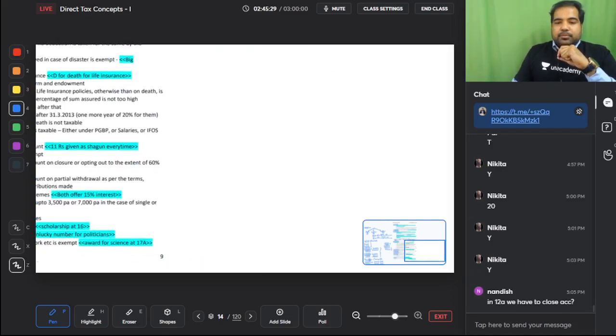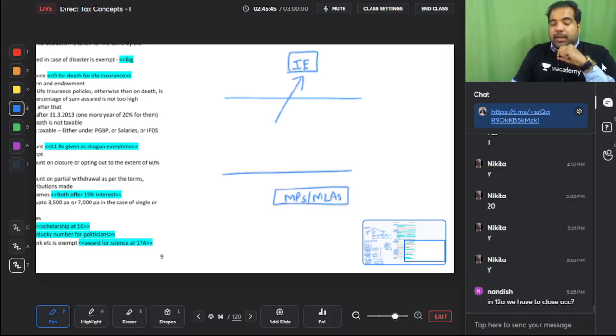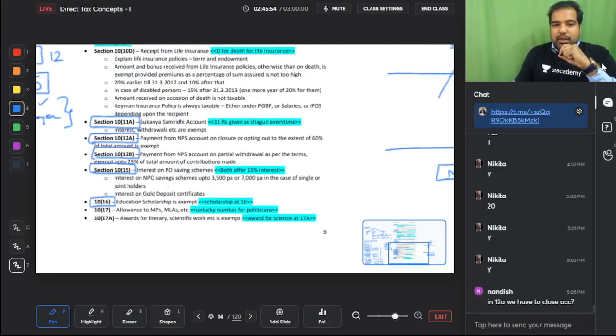Guys, here we will see in deemed income that many people get allowances. The Indian employee who is working abroad in France also gets allowances. We will see that in deemed income. But before that, guys, MPs, MLAs, members of panchayats are very important people. They need a lot of allowances for their cars, for their security, etc. So they get 17 allowances, and those 17 allowances are exempt because the shortcut is 10(17), 17 allowances to MPs,